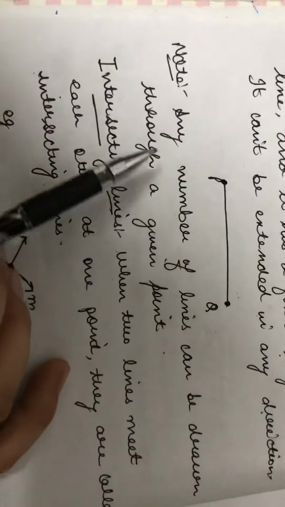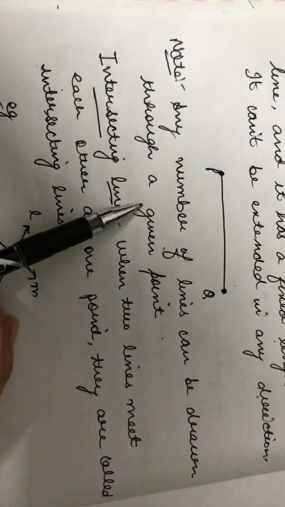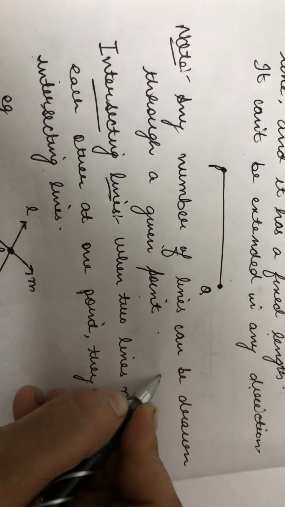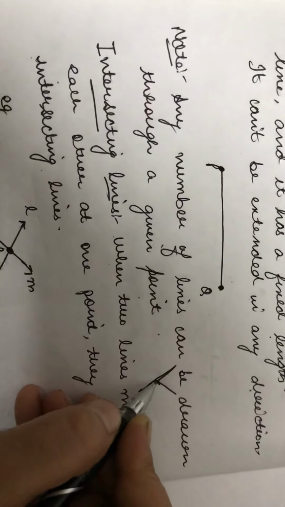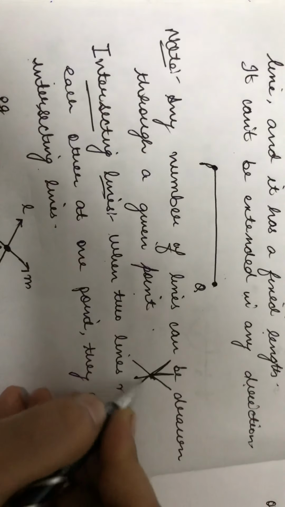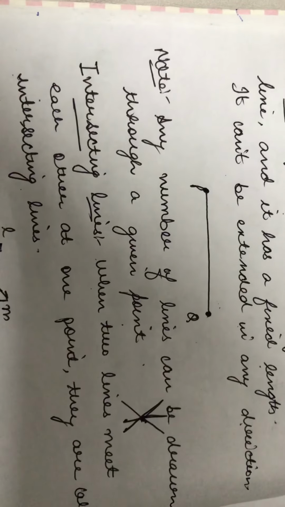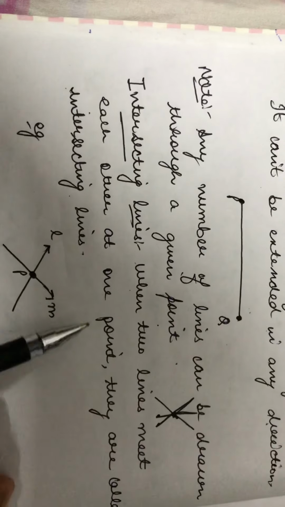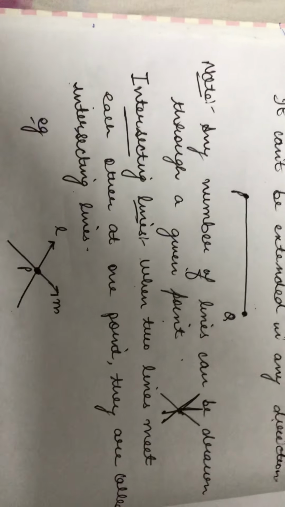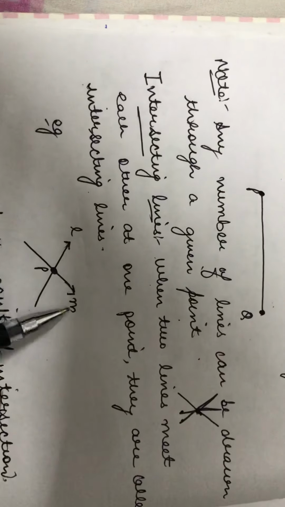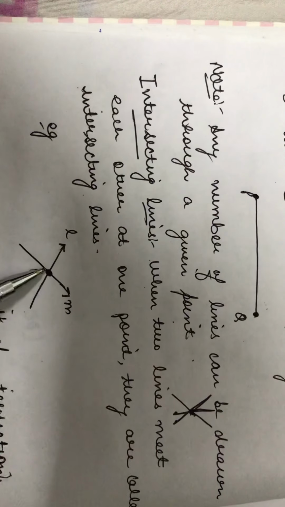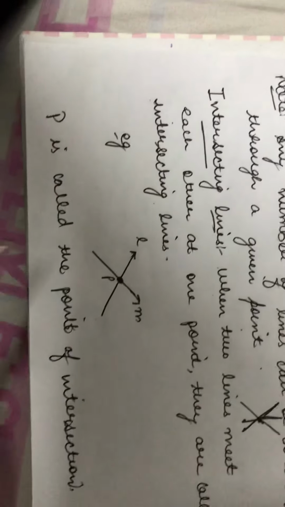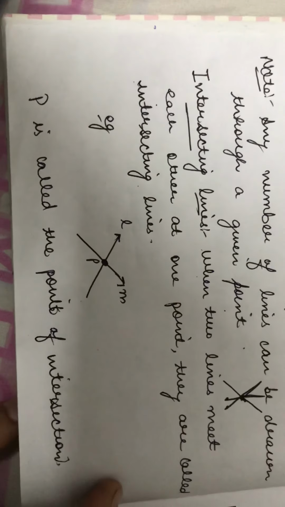Next, one thing to note is any number of lines can be drawn through a given point. For example, if I have this point, then I can draw a line like this, a line like this, then a line like this. So any number of lines can be drawn from a given point. Next is intersecting lines. When two lines meet each other at one point, they are called intersecting lines. For example, I have two lines L and M. They are intersecting, meeting each other at one point P. So these lines are known as intersecting lines. P is called the point of intersection.